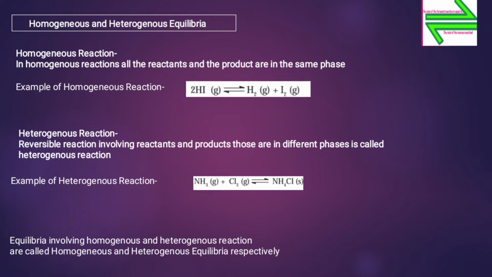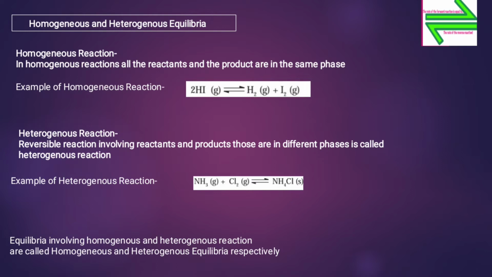Now, in a homogeneous reaction, all the reactants are in the same phase. That is, a homogeneous reaction is a reaction in which all the substances involved exist in a single homogeneous phase. The reactant and product are in the same physical phase or state. So, let us see one example.